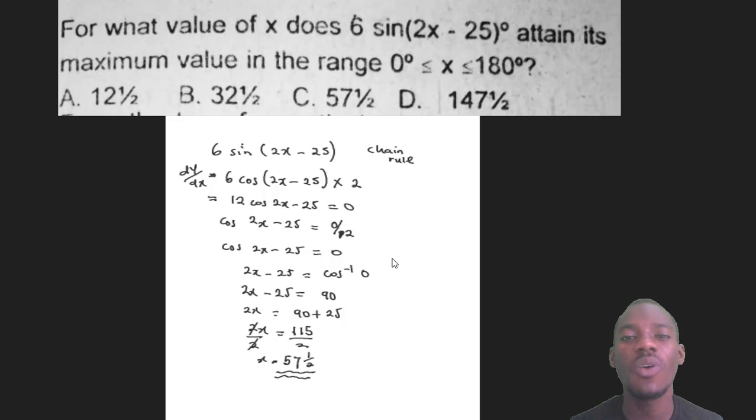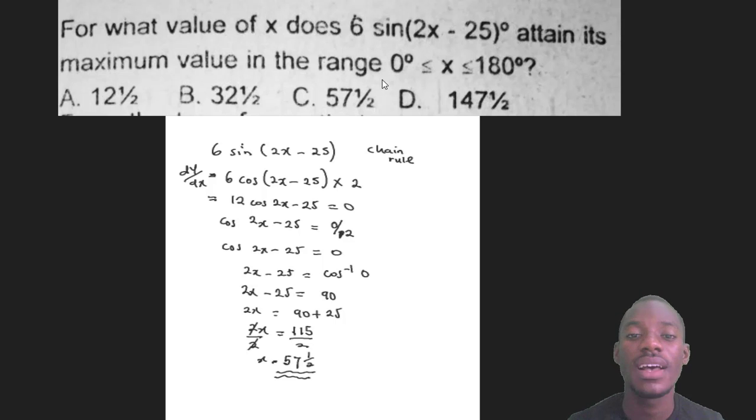The next one says, for what value of x does this sin(2x - 25°) attain its maximum value in the range 0° < x < 180°? Now this is the question here. We have 6 sin(2x - 25). This is actually a chain rule question. Why? Inside the bracket there is an x, and outside there is a sine again. This is a typical chain rule question.